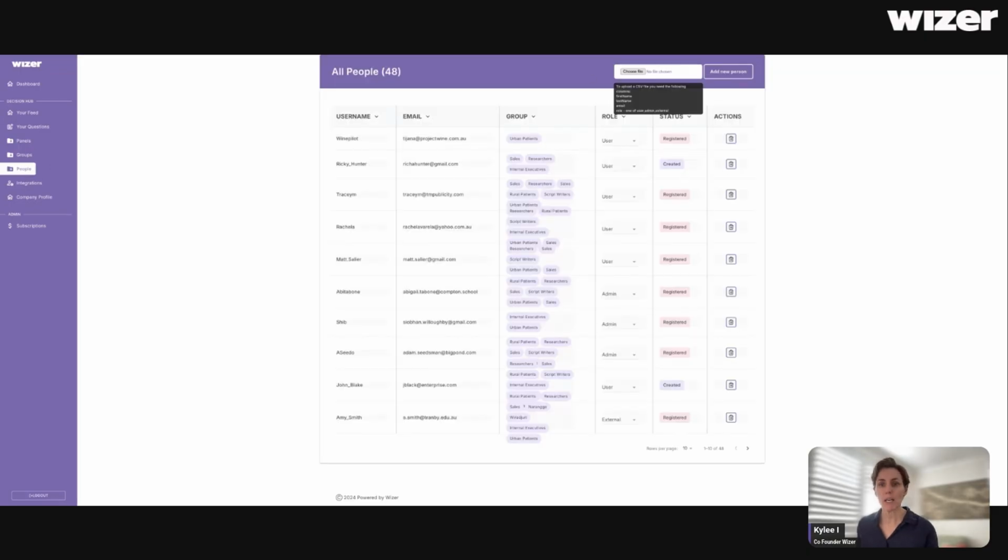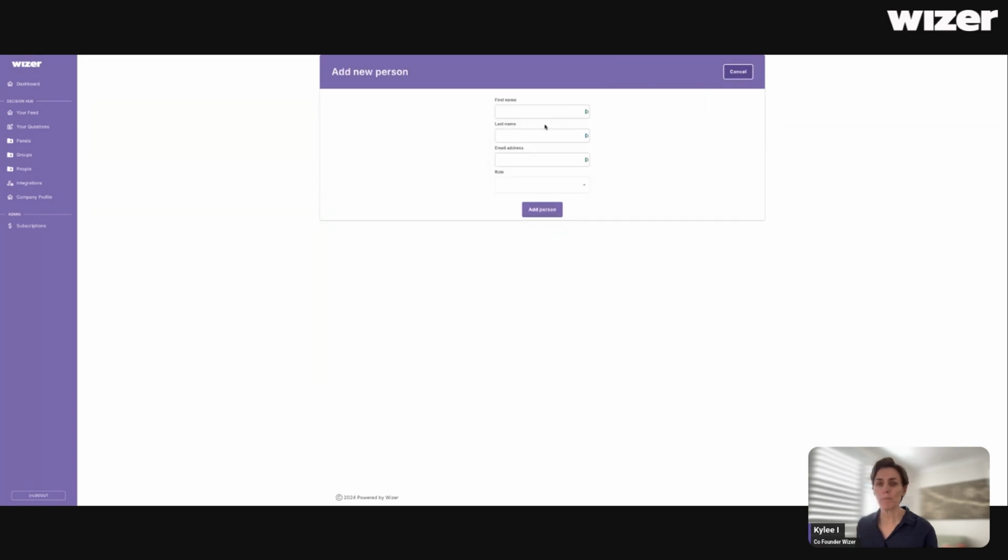So you can add people by uploading a CSV file with their first name, last name, and email and their role. And what I mean by role is, are they internal to your organization or external? So internal team members, external, or admin. And admin will see everything. External can only see questions that are asked of them, and team members can ask one another questions.